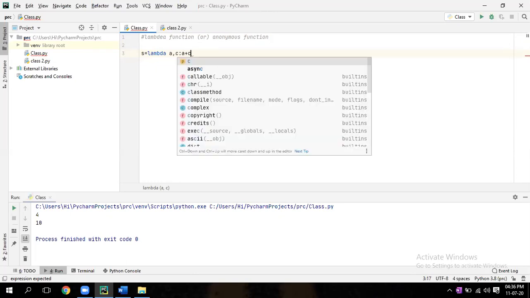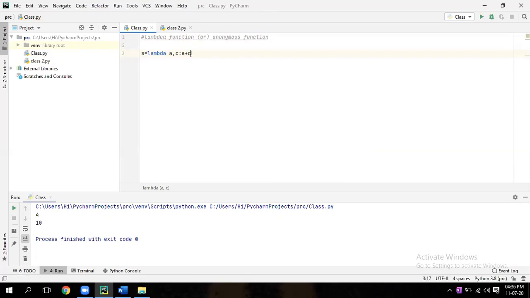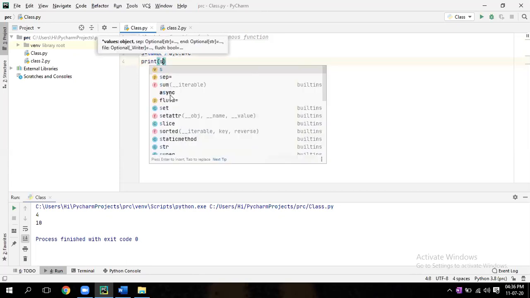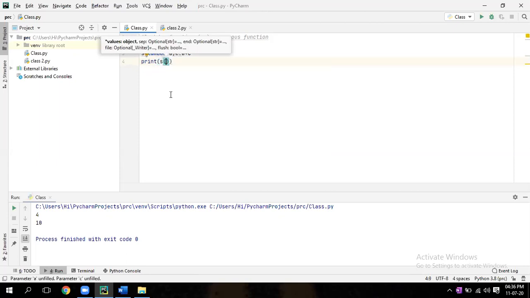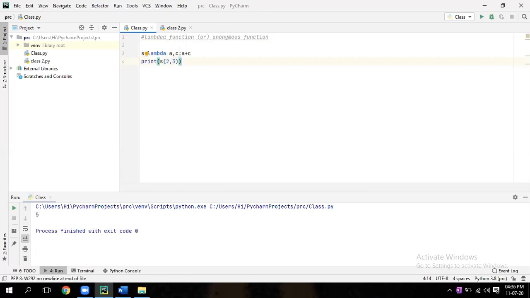Enter. Now print, within bracket s, within bracket 2 comma 3. Run it.